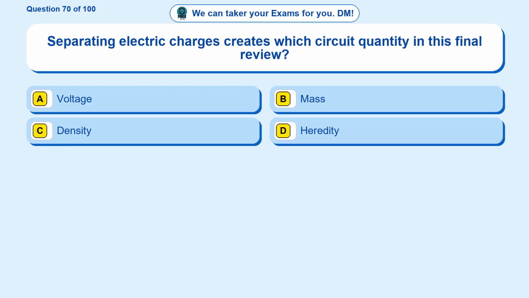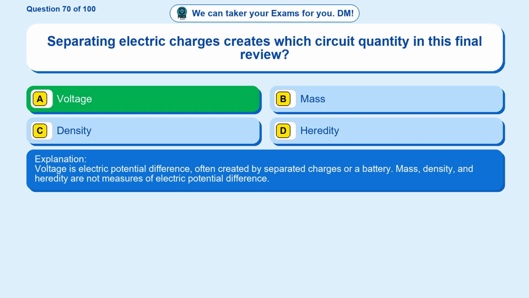Question 70. Separating electric charges creates which circuit quantity in this final review? Option A, voltage. Option B, mass. Option C, density. Option D, heredity. The correct answer is option A. Voltage. Voltage is electric potential difference, often created by separated charges or a battery. Mass, density, and heredity are not measures of electric potential difference.